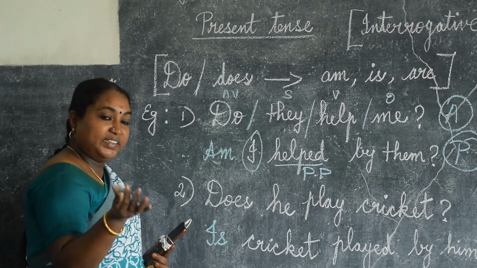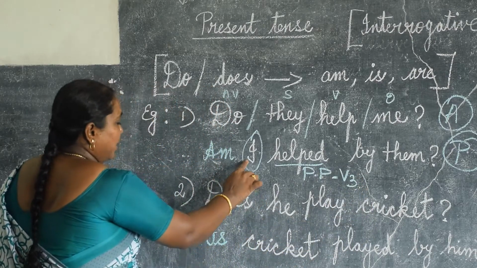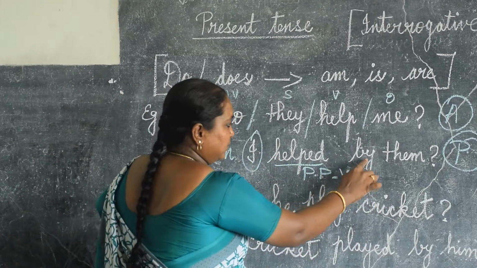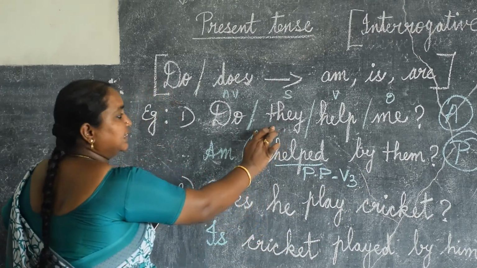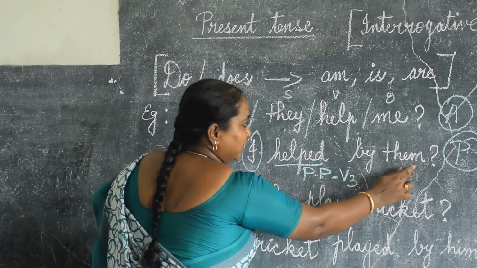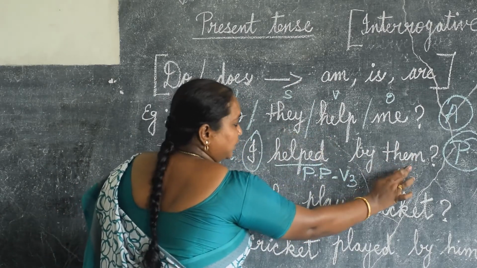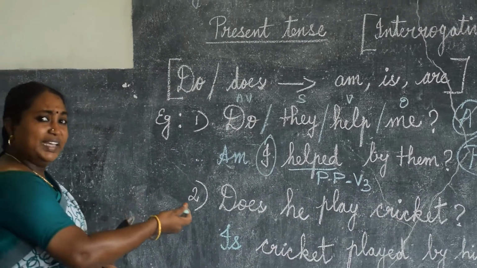Third column, B3 column. Past participle is nothing but the B3 column. Am I helped? As usual, the conjunction is "by", and also "they" is in the subject place, the subjective pronoun. Then it's changed into the objective pronoun, "them". "They" changes into "them". That's all, my dear children. Isn't it? It is very easy to understand.